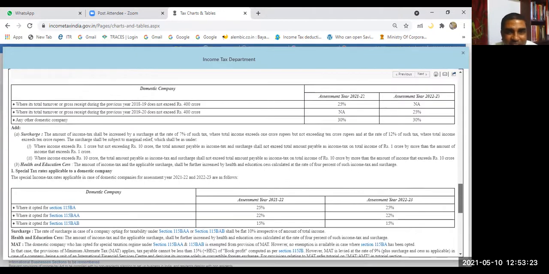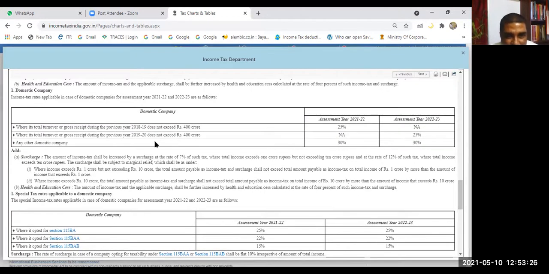But in addition to tax, there is a surcharge. Let us see what the surcharge is. First, let us see the domestic company surcharge. Surcharge is 7% where the total income exceeds 1 crore but doesn't exceed 10 crore, and 12% when the income exceeds 10 crore. This is for domestic company.